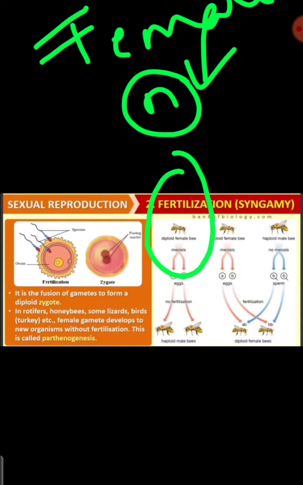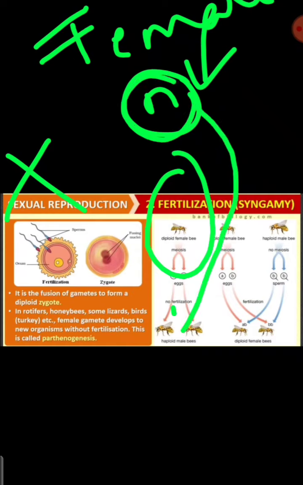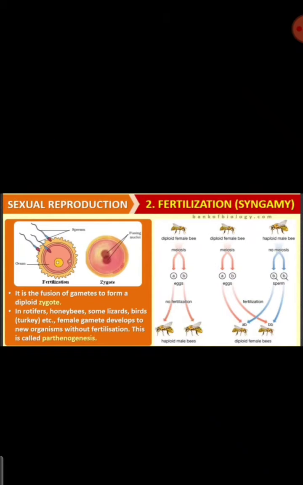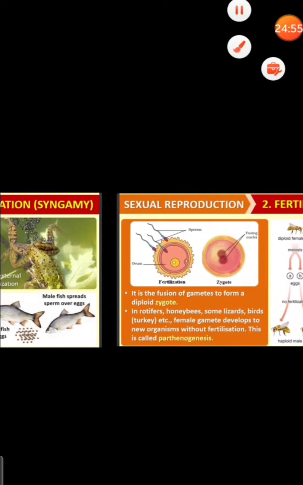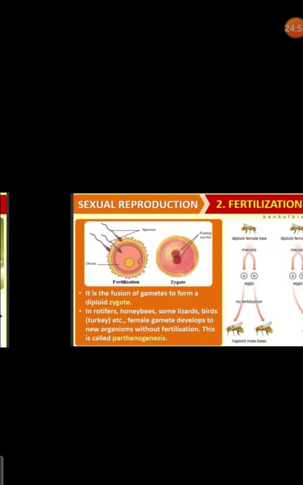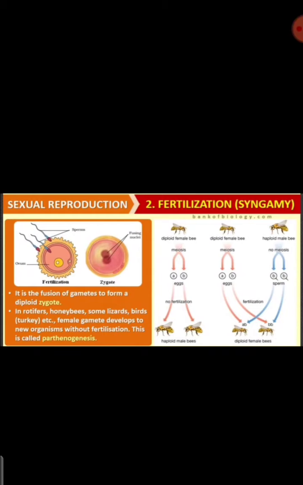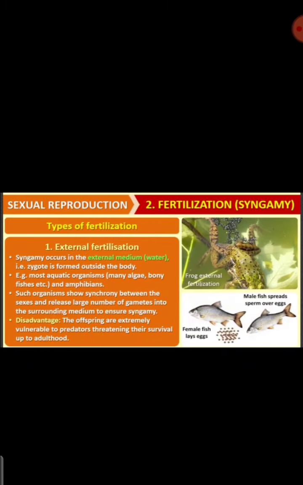It is not fusing with any male gamete here. What it is doing, it is just giving birth to the male bee, okay. So that means it is without fusion, it is producing the offspring. So we call it as parthenogenesis. So what is zygote? Fusion of male and female gametes will produce the zygote, which will be in diploid condition.